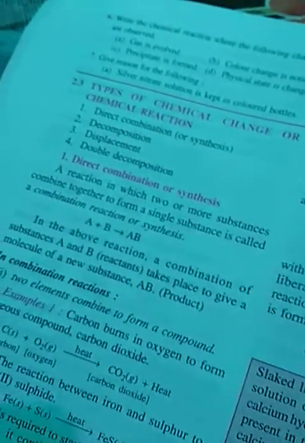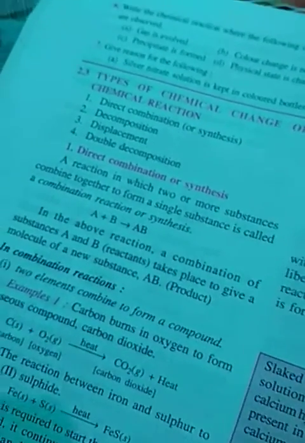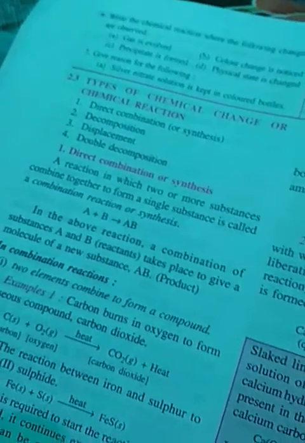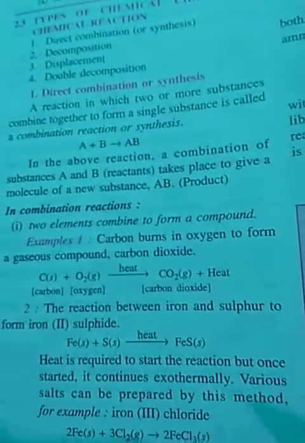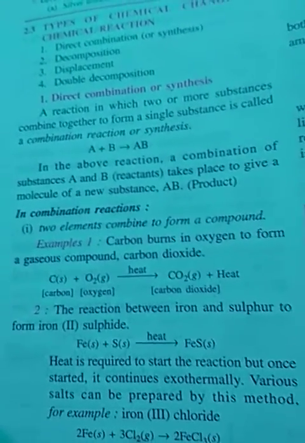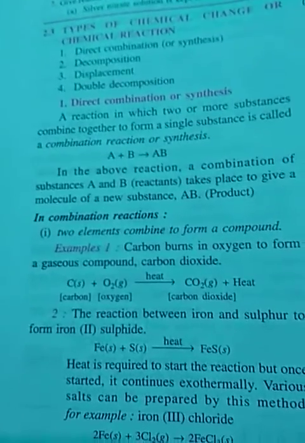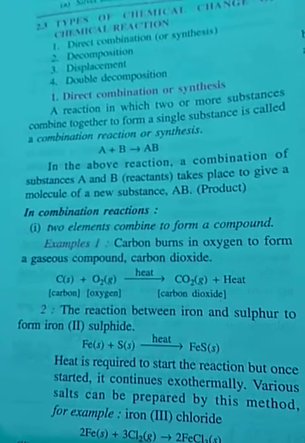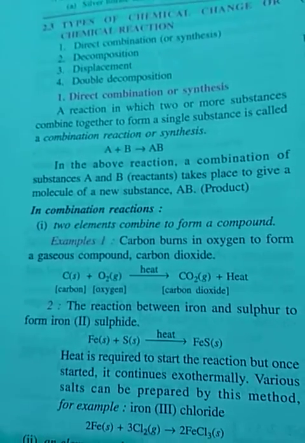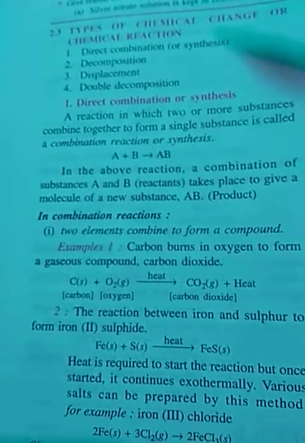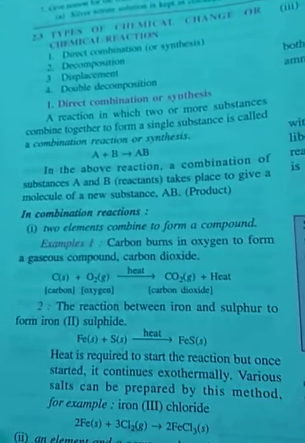Now we will come to the types of chemical reactions. There are mainly 4 types of chemical reactions. Since we have already studied these things, I am giving you the summary only. During this revision, we will not discuss all the points. We will discuss the main points. You can go through the books yourself.